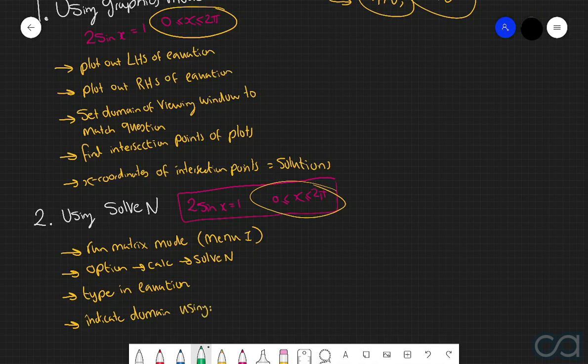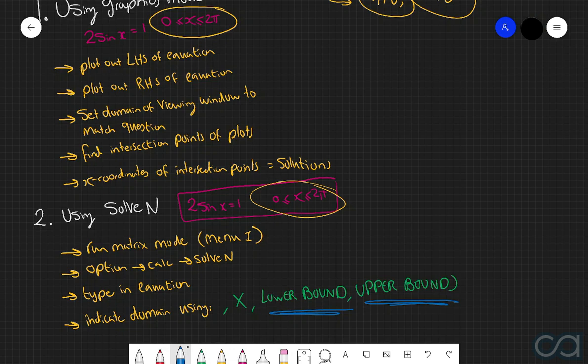So after you've put in the equation, you put in comma, then x, then another comma, then the lower bound, and then another comma, and then the upper bound. What this essentially does is it tells the calculator to only solve this equation between the values of the lower bound up to the upper bound, which in questions like this is obviously quite an important thing to consider. And then just by using that, it will actually spit out the exact answers to your particular equation.